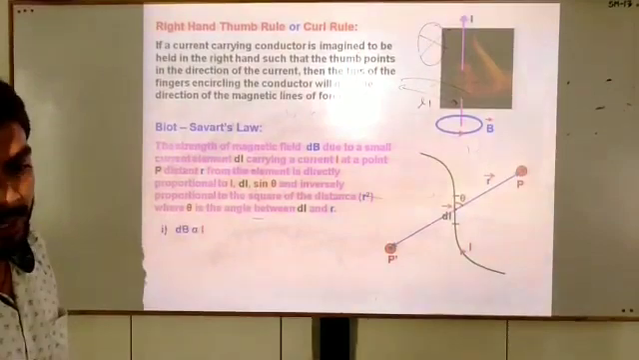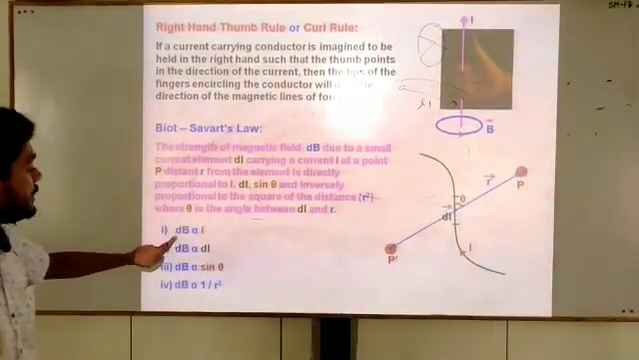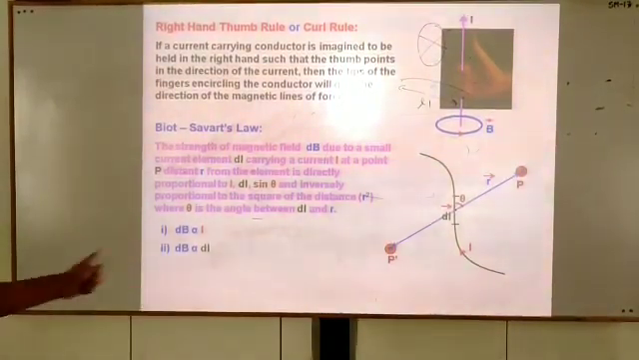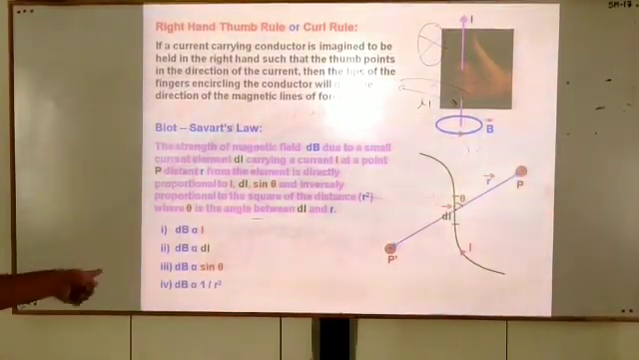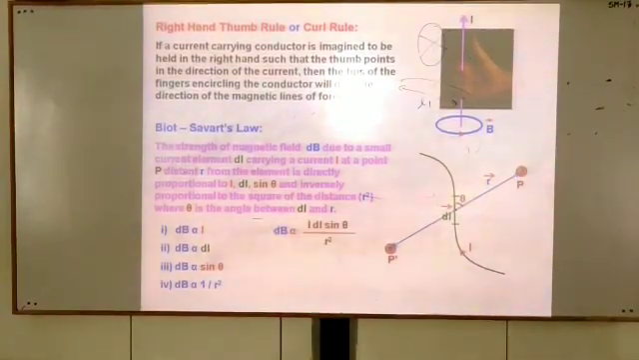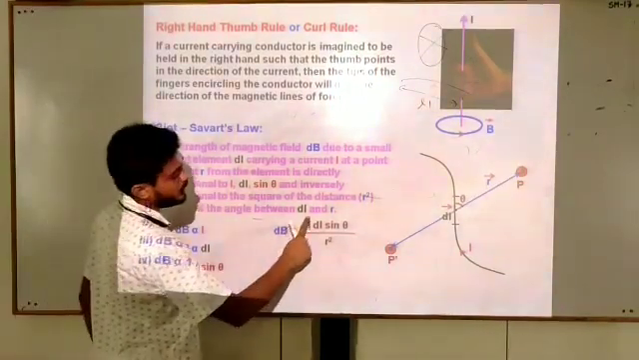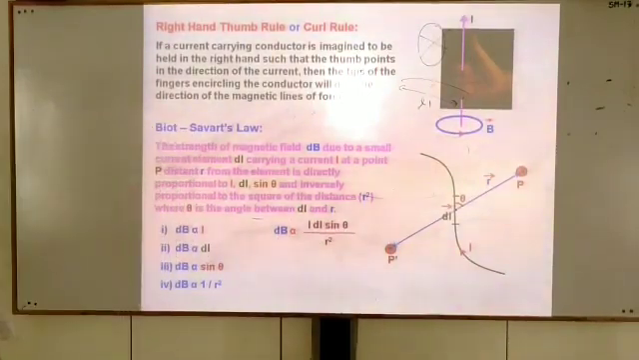If we combine these all together, you can see: first, dB is proportional to I. Number 2, dB is proportional to dl. Number 3, dB is proportional to sin theta. And the last one, dB is inversely proportional to r square. Students, these all combined together give dB proportional to I dl sin theta by r square.